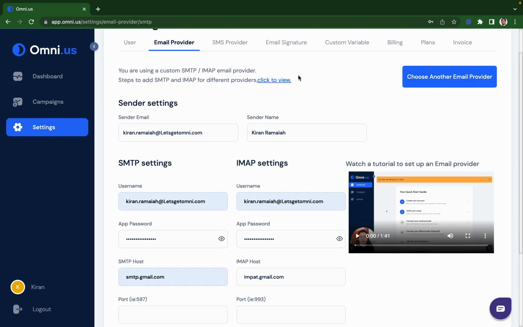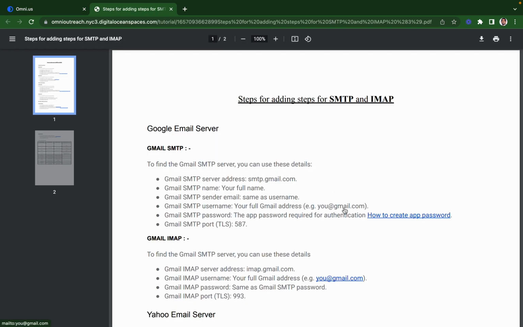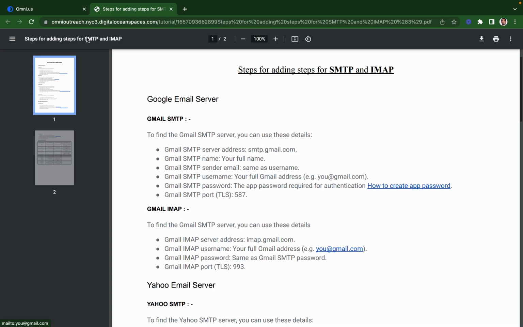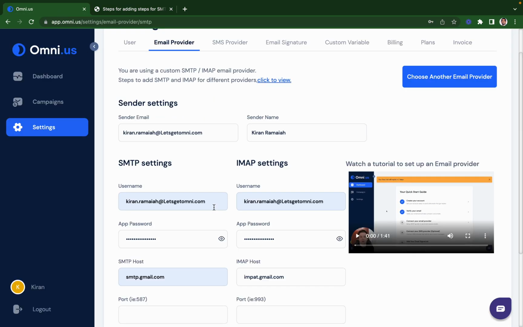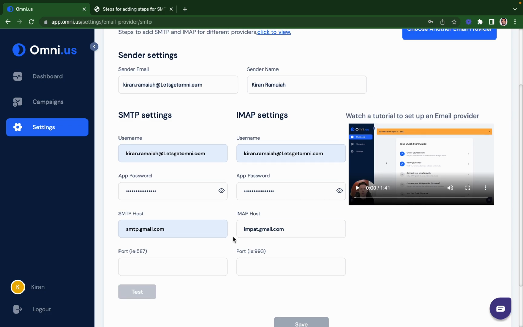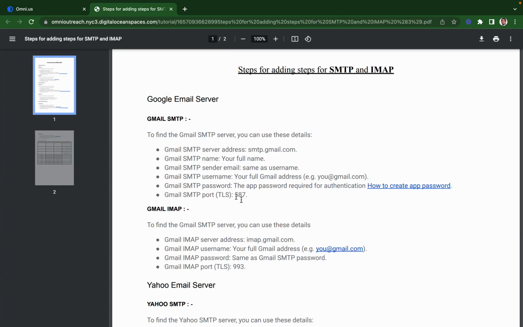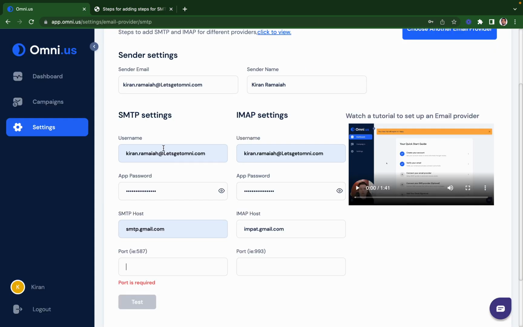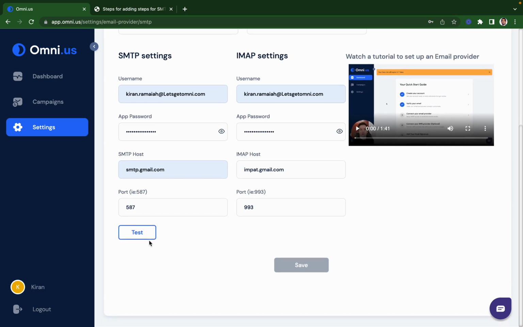If you get confused about the settings, you can click on this, and there is documentation made to help you fill out these details to connect your outreach email account or sender account. The port is 587, because we already have 587 and 993 for Gmail SMTP and Gmail IMAP, which is there as an example here. So you simply add this number, and then test it out.